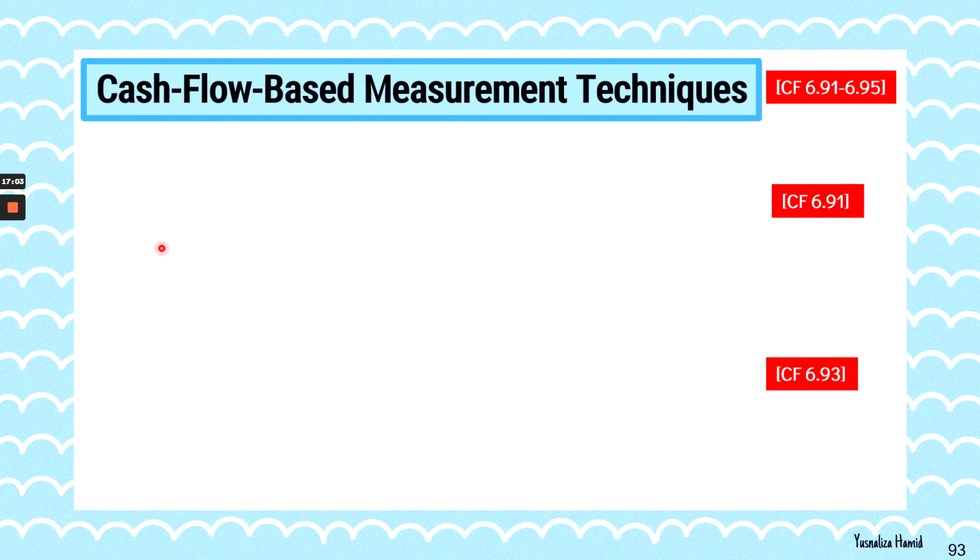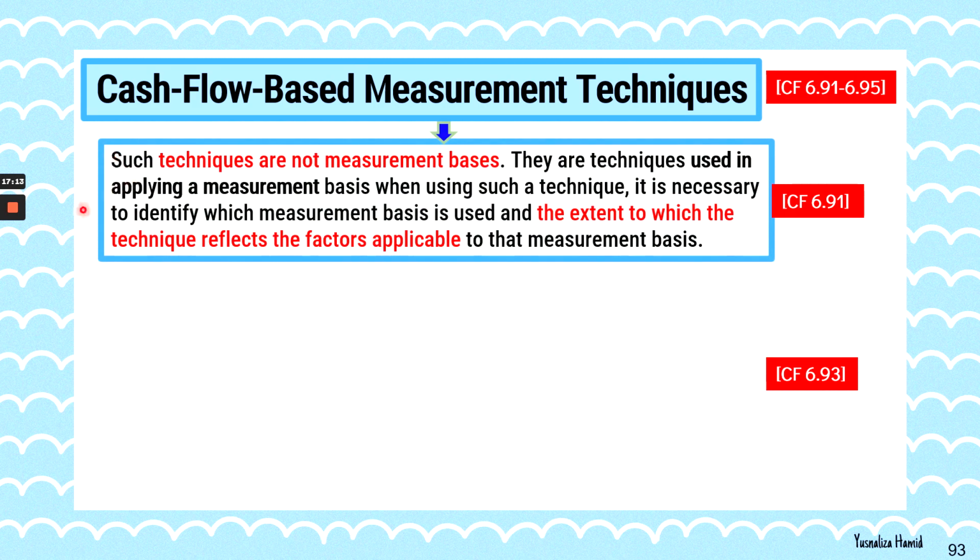And the last bit of chapter 6 is on cash flow based measurement techniques. That is in paragraphs 6.91 up till 6.95. According to the relevant paragraphs, such techniques are not measurement bases. However, they are the techniques being used to apply the measurement basis.